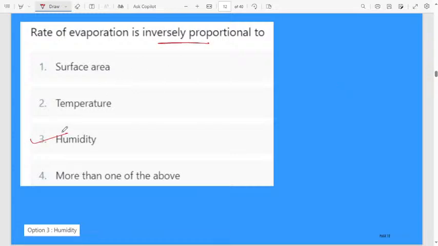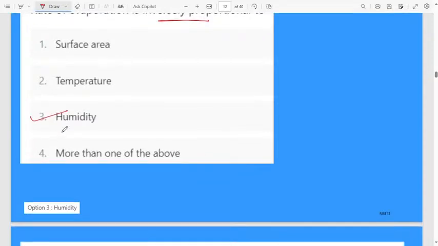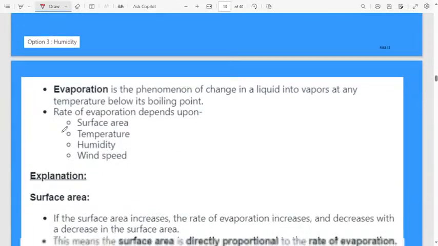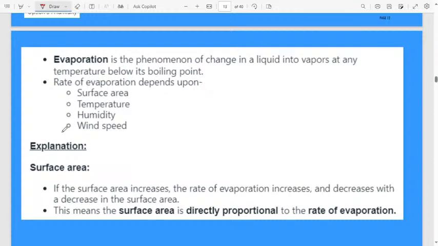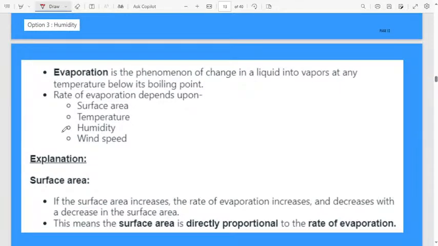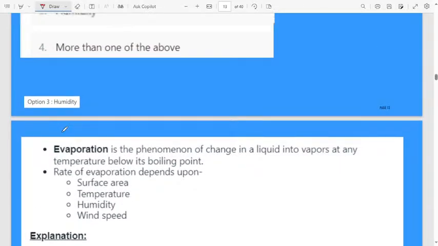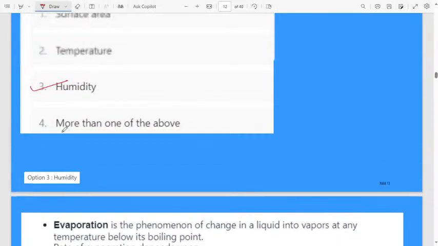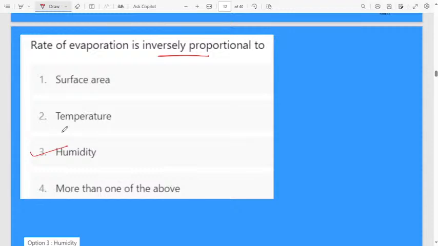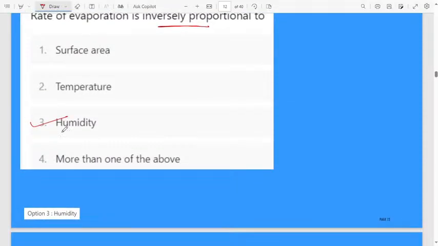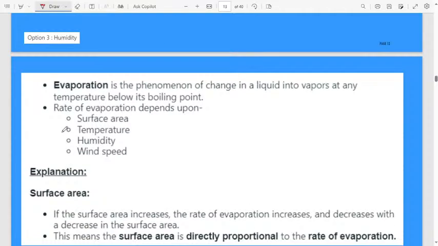Let us discuss in detail how the rate of evaporation depends upon all the criteria, and then how it will be inversely proportional to humidity. Let us discuss in detail because this question is very important. Here they have asked the question based on humidity and different parameters, surface area, temperature, humidity, and how they will affect the rate of evaporation. Let us discuss in detail.